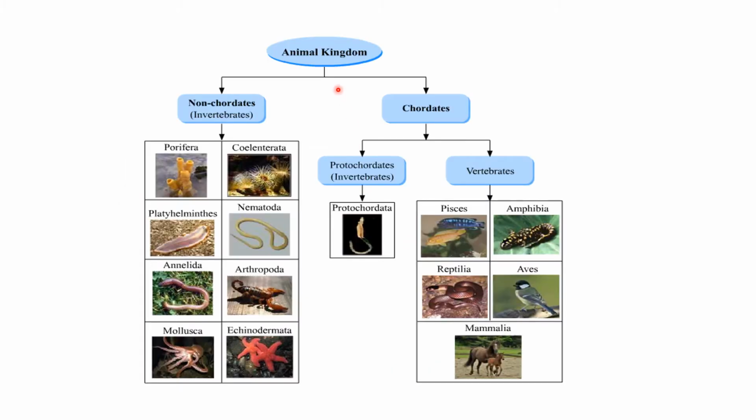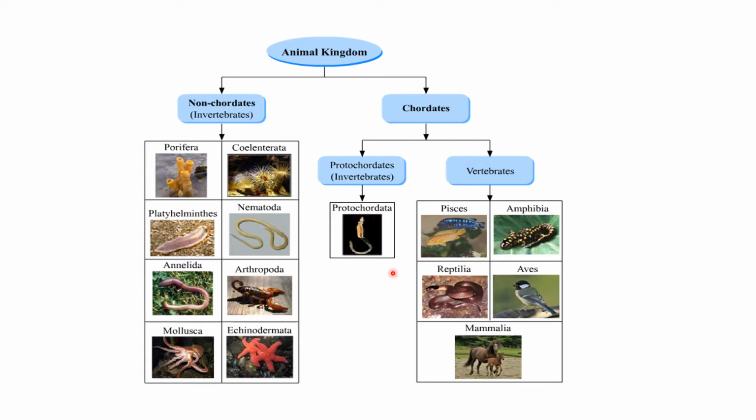So the animal kingdom is divided on the basis of presence or absence of notochord into non-chordates and chordates. Non-chordates include Porifera, Coelenterata, Platyhelminthes, Nematoda, Annelida, Arthropoda, Mollusca, and Echinodermata. And chordates are classified as protochordates and vertebrates. So protochordates are also invertebrates, but they have notochord in them, hence they are known as chordates. And the one which comes is Protochordata. And vertebrata includes fish, amphibians, which means frog, reptiles, aves and mammals.